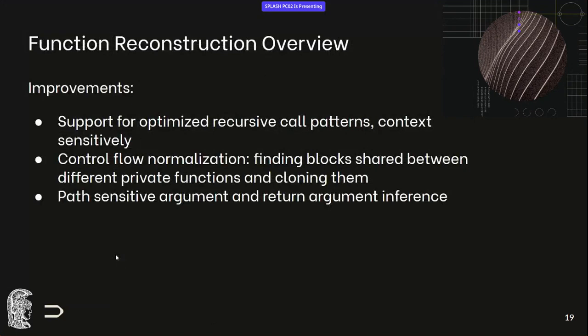Now, I will not get into the changes we made to the function reconstruction much, but you can check out the paper. I'll just mention the key points. We added support for optimized recursive call patterns, and we did that context sensitively. So we try to keep all the information context sensitively and get the most out of our global analysis for our private function reconstruction. Then we normalize control flow, which was a problem that Gigahorse had, and we find blocks that are shared between different private functions and we clone them to each one of them. So that's an improvement. And we have a path-sensitive argument and return argument inference algorithm.